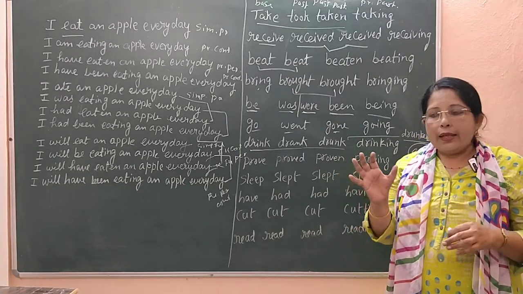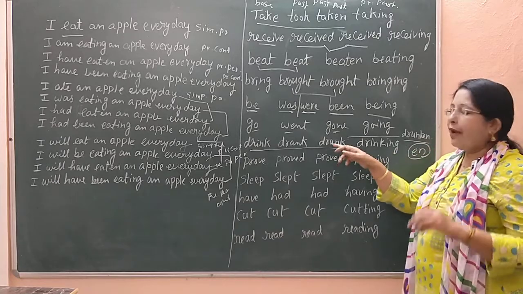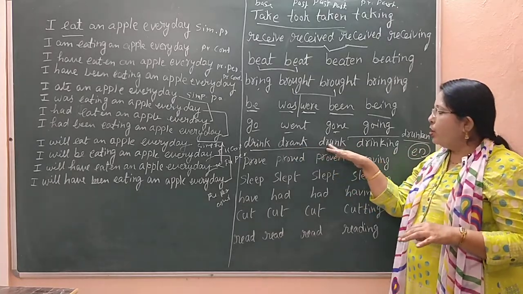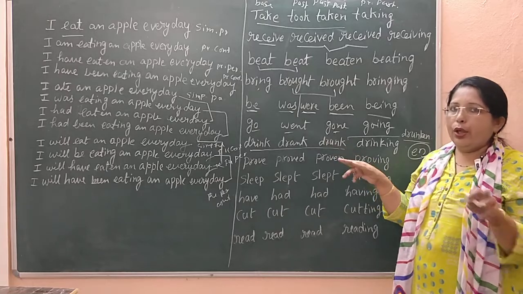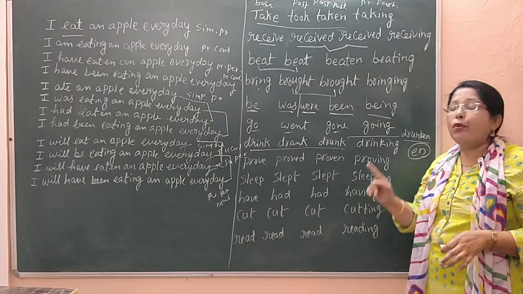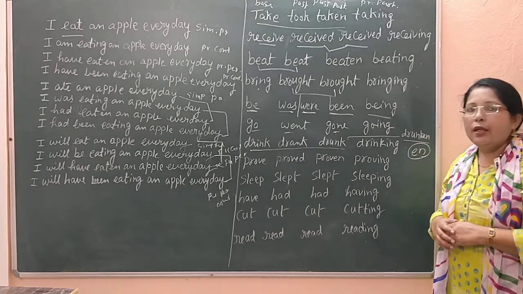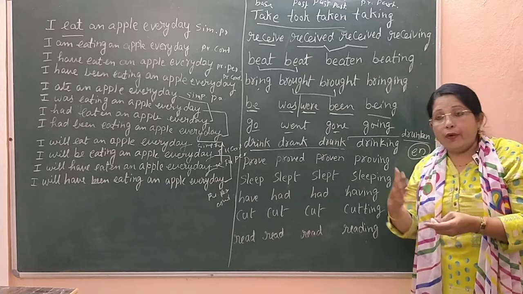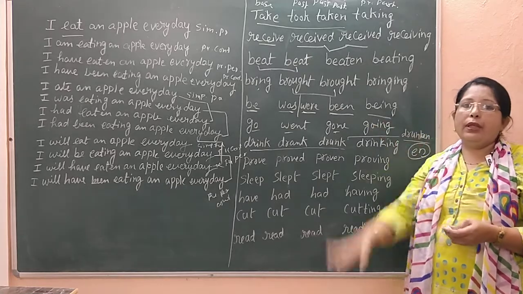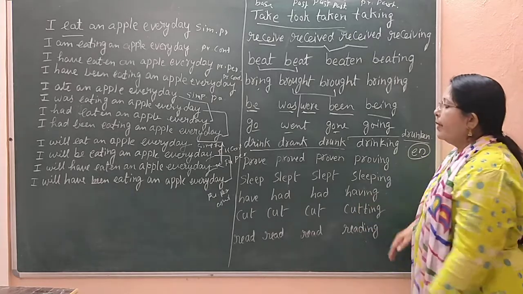As we know, we have only three forms of the verb, so you cannot say a drunk soldier; it will not be an adjective. You have to add en. Kindly note this while writing, when you are giving any quality to a noun.